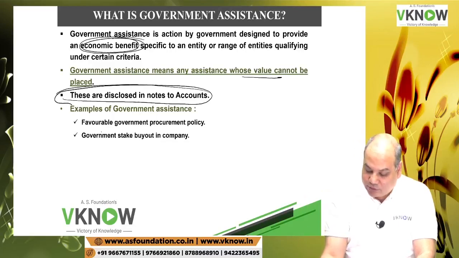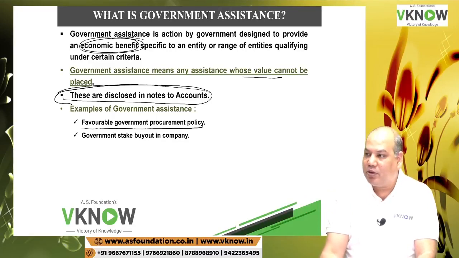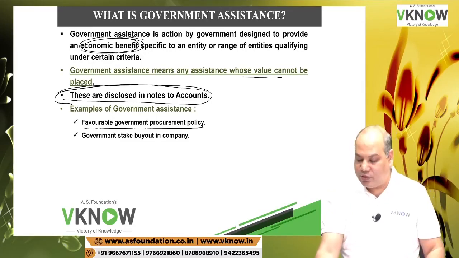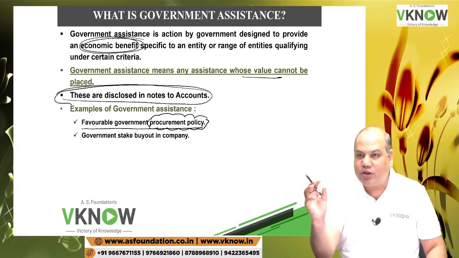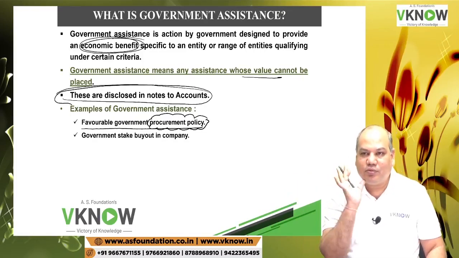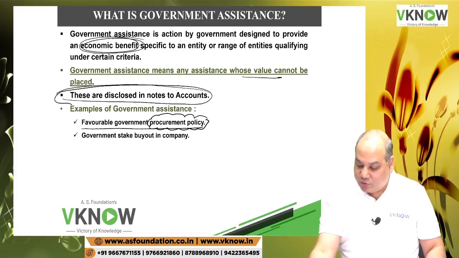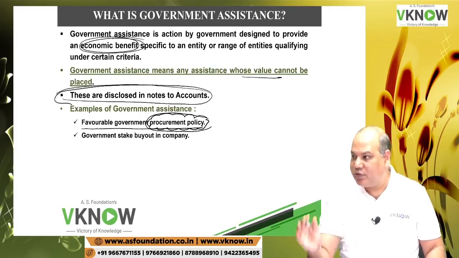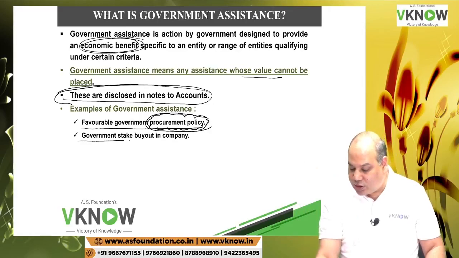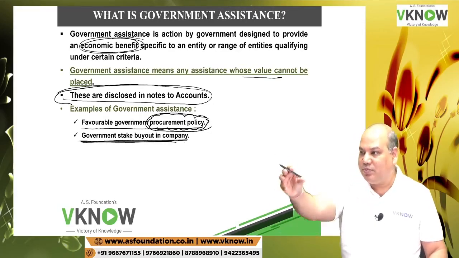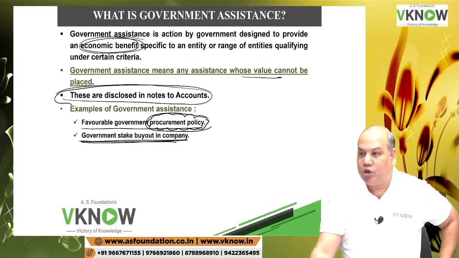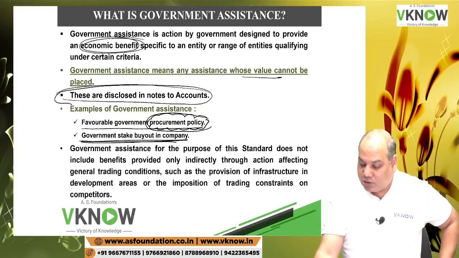Example of government assistance, favorable government procurement policy. Favorable government procurement policy means government is going to procure from a certain type of entities only. Is it right? Then it is going to help those entities because government gives them preference in purchases. Or government stake buyout in a company. Government purchases the stake in a company. Is it a government grant? No, it is a government assistance.